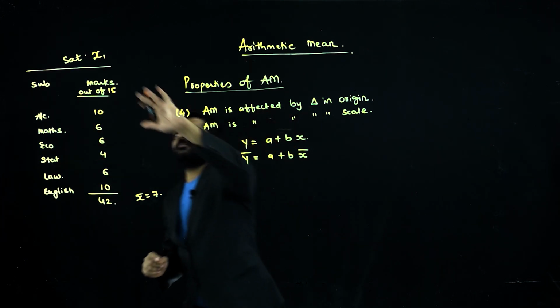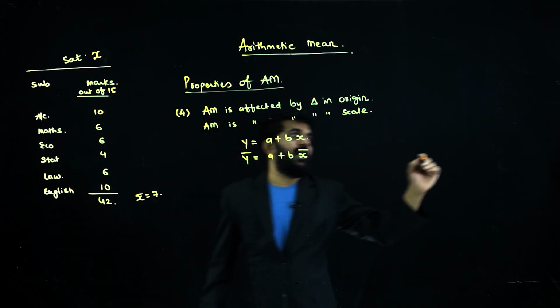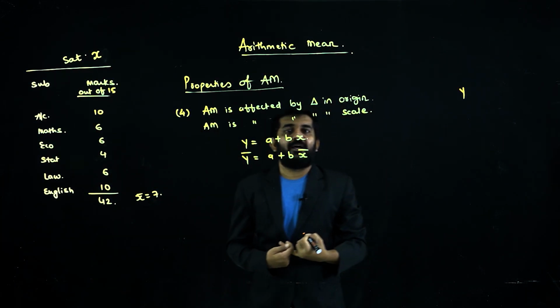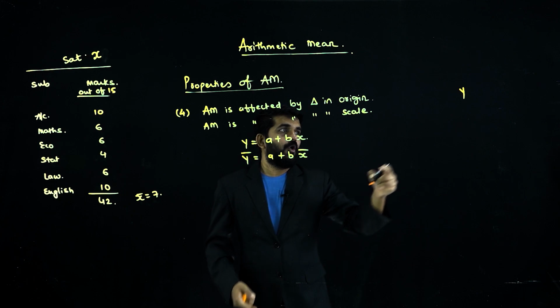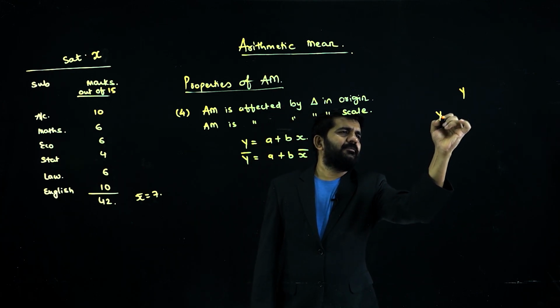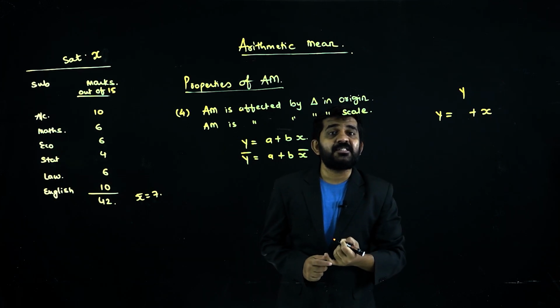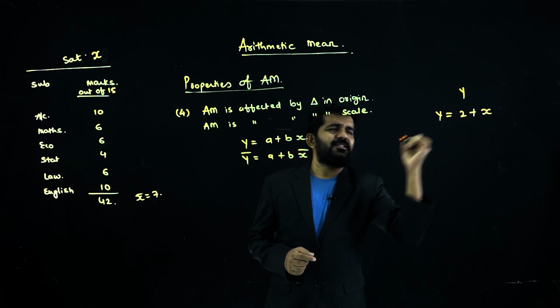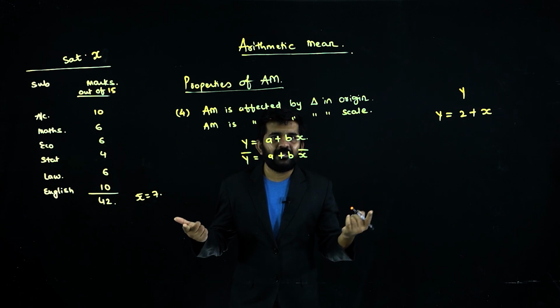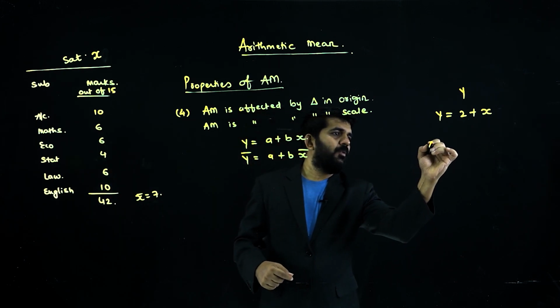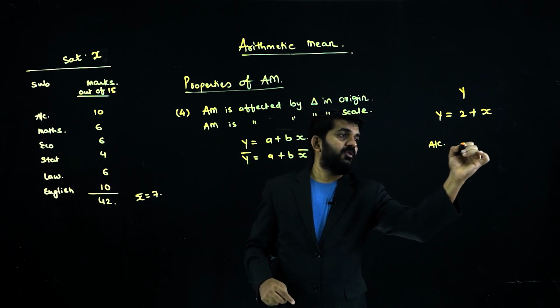Now, this was termed as X. I will be terming the new data as Y. What is Y? Can you tell me? It is X plus 2 marks, which is nothing but Y.